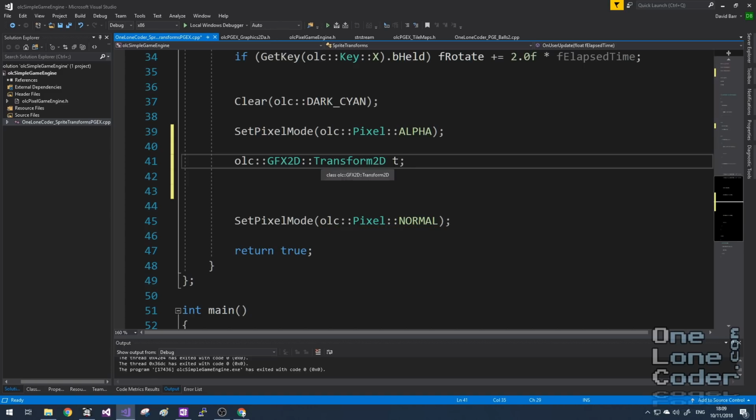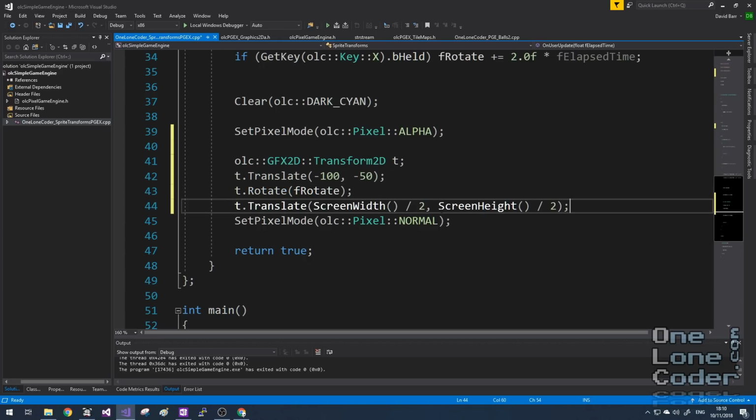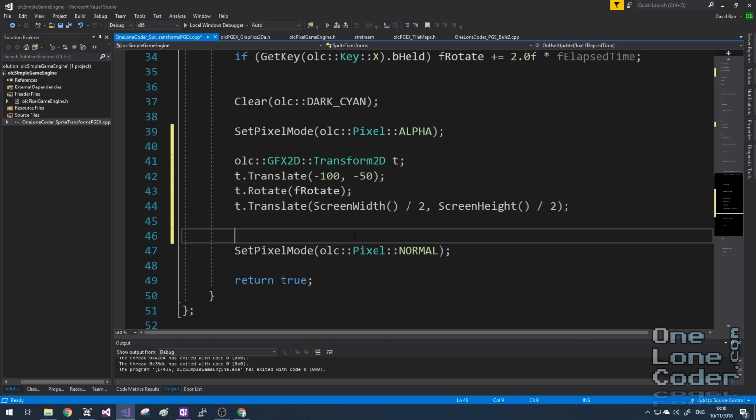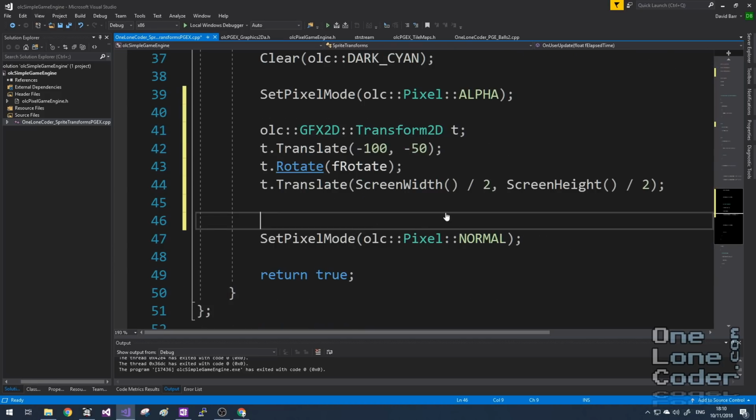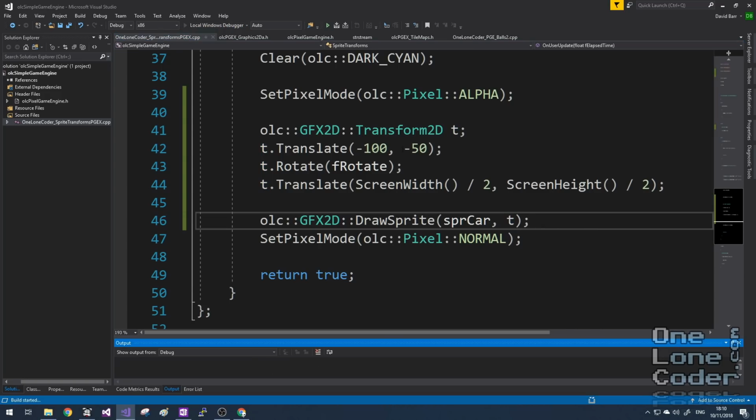So I'll create an instance of that. And just as we've done manually, we'll first translate this transform. We'll then rotate it to our rotate variable, and we'll translate it again to the middle of the screen. You'll notice I'm not needing to deal with matrices or matrix multiplication. That's all hidden behind the scenes, and it's written in a way that optimizes the creation and manipulation of matrix data. The final thing to do is to call another draw sprite routine. However, this one exists within the namespace of Graphics 2D. It's a special one because instead of taking coordinates, it takes the transform object we've just created. Let's take a look.